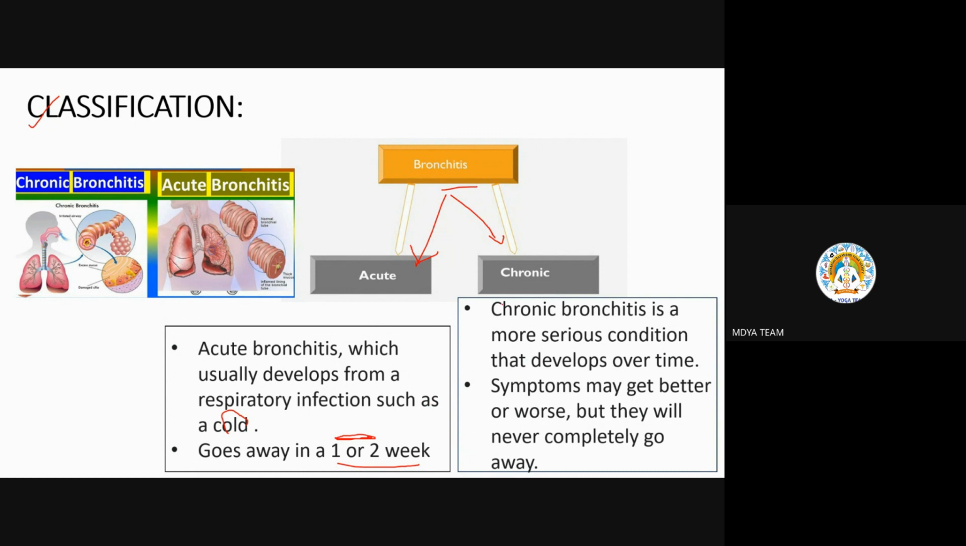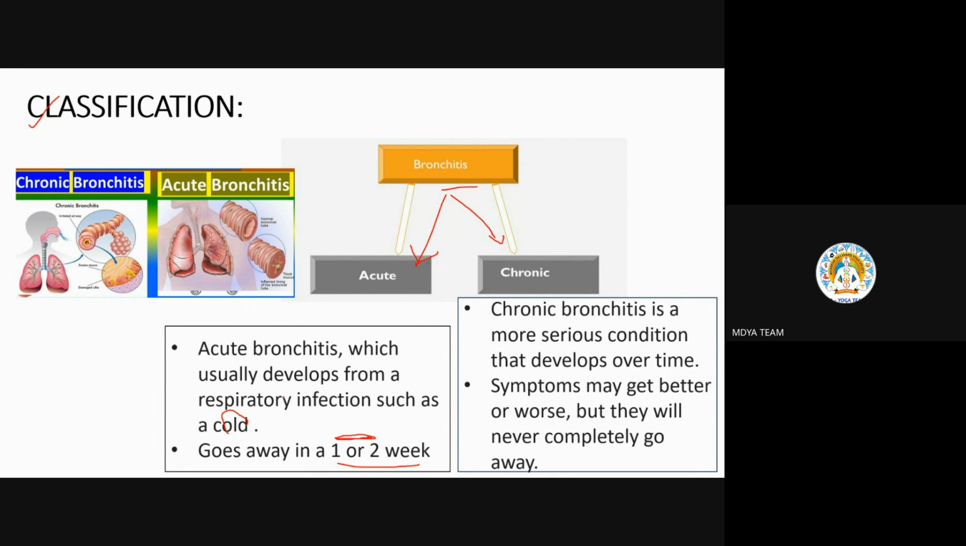Now, if we talk about chronic bronchitis, it is a more serious condition that develops over time. It increases over time. Symptoms may get better or worsen, but they will never completely go. As I told you, it is difficult to treat, but we can reduce the symptoms a little. And if we do yoga practice like Nari Shodhan and all, it relieves the cough.